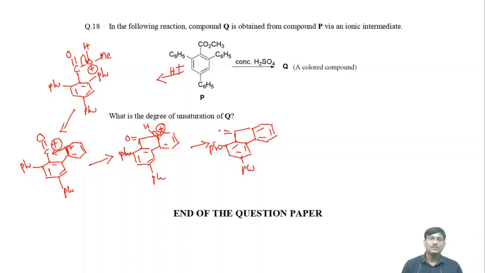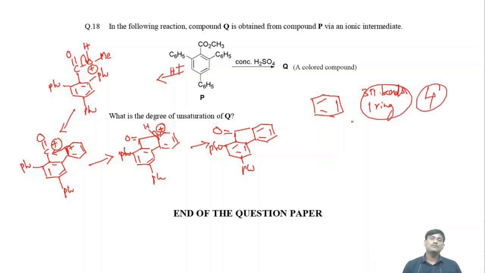Here there is a double bond. So you have to find out the degree of unsaturation. We know that if you take one benzene ring, what is the degree of unsaturation? Here 3 pi bonds are there, and the ring is also one unsaturation. So the degree of unsaturation is 4.